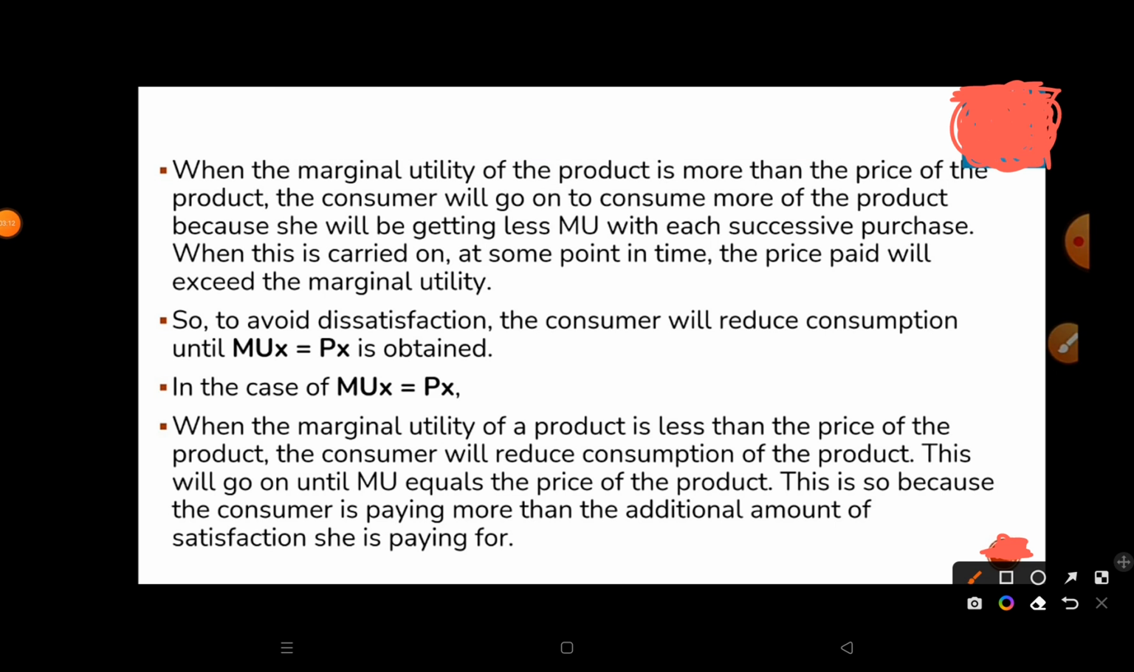When the marginal utility of the product is less than the price of the product, the consumer will reduce consumption of the product. This will go on until MU equals the price of the product. This is so because the consumer is paying more than the additional amount of satisfaction he is getting.